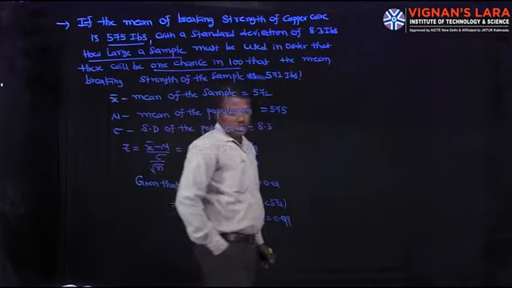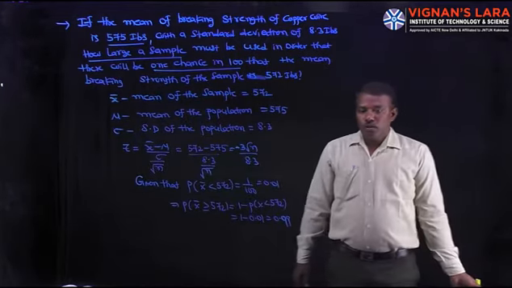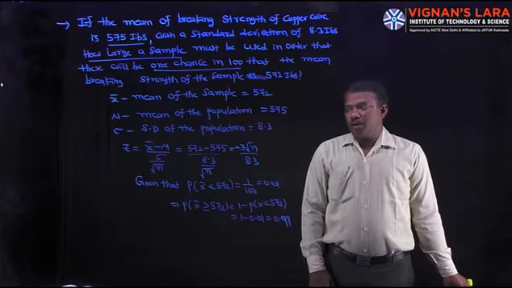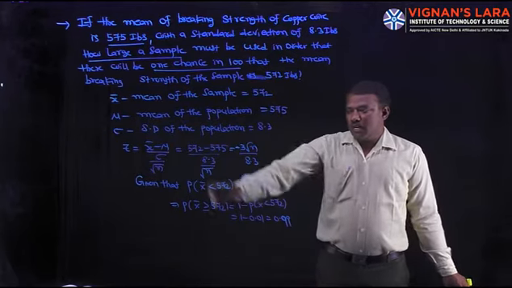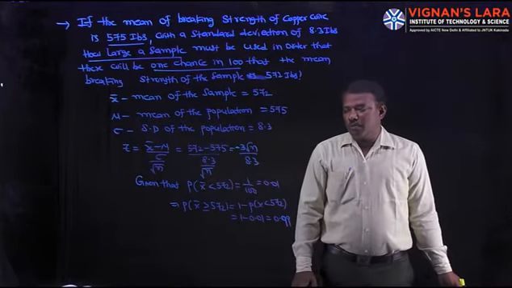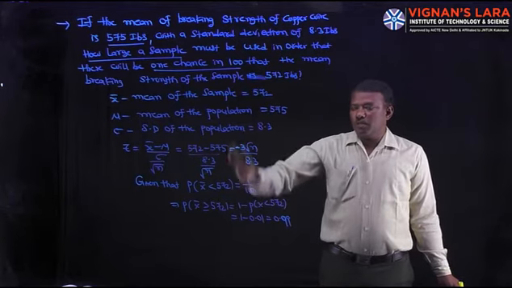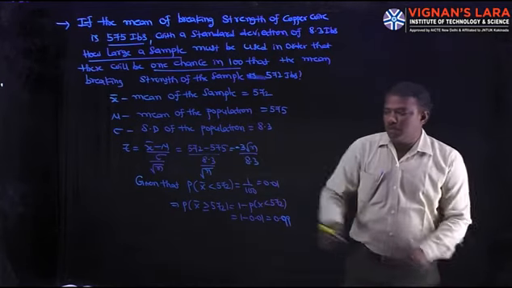Once again, here the mean of the sample x bar is 572, mean of the population mu is 575, and sigma, the standard deviation of the population, is 8.3. So the standardized sample mean Z is x bar minus mu by sigma by root n.